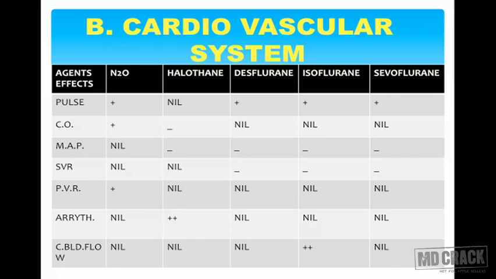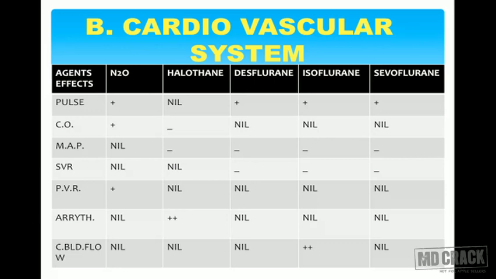Then mean arterial pressure, there is no change while using any one of them. Systemic vascular resistance, there is no change with nitrous or halothane, whereas systemic vascular resistance is decreased in desflurane, isoflurane, and sevoflurane. Pulmonary vascular resistance is increased in case of nitrous oxide, whereas there are no changes with any of the other four agents.